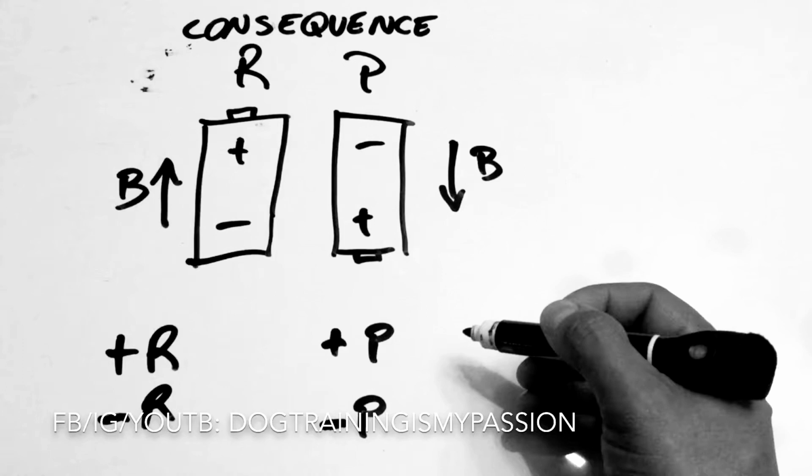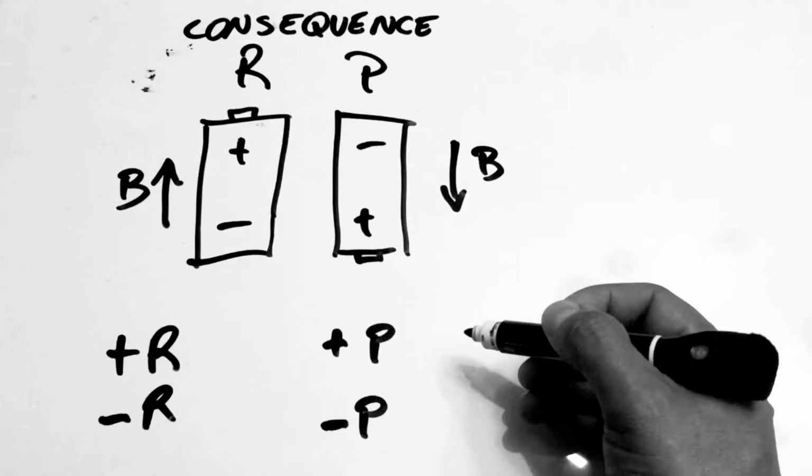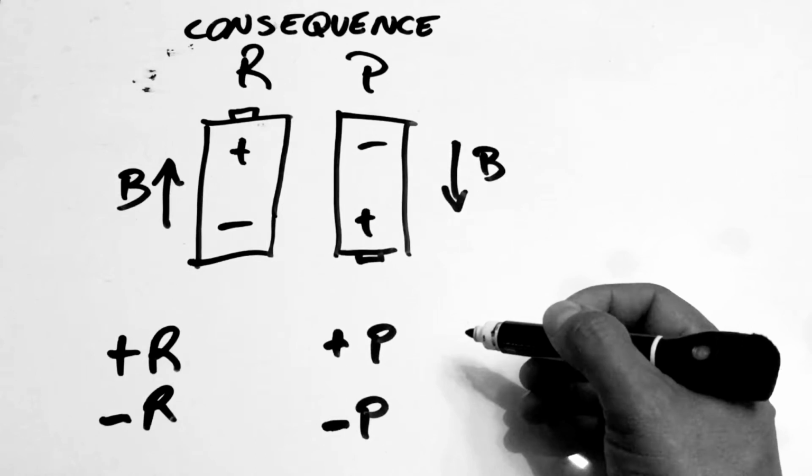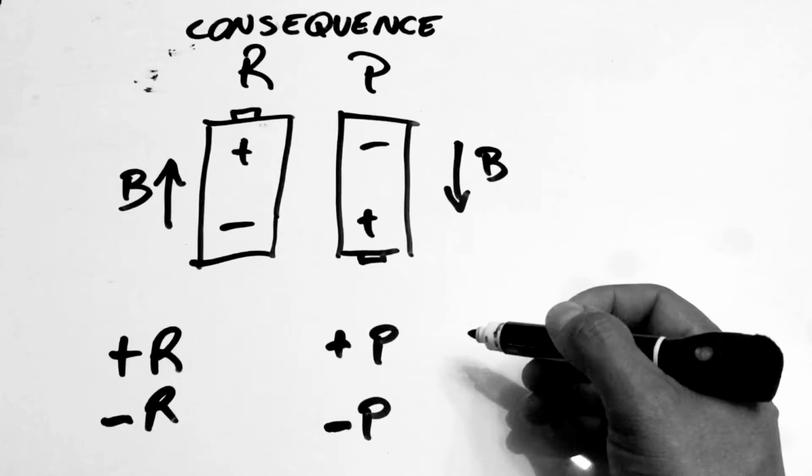Reinforcement would be one battery. Punishment would be another battery. One common mistake that people make is they think negative reinforcement and punishment are two, good versus evil. All it is, behavior increases with reinforcement. With punishment, the behavior decreases. So behavior increases with either positive or negative reinforcement. Behavior decreases with either positive punishment or negative punishment. That is all it is.